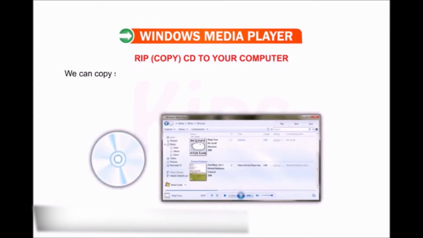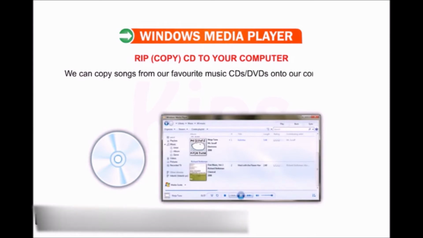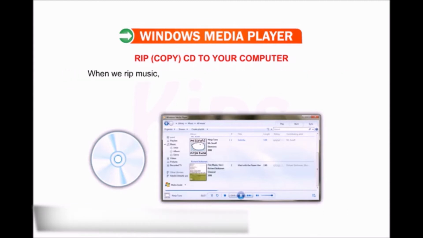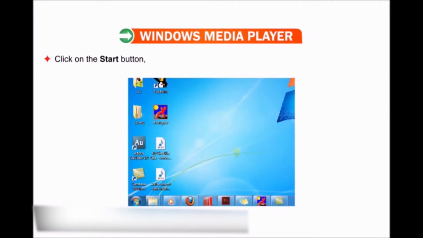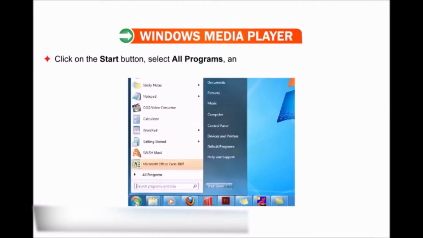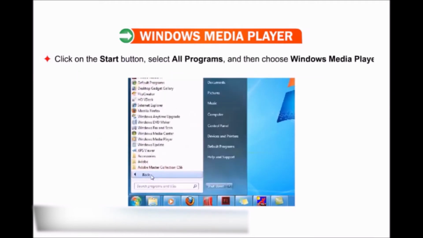We can copy songs from our favorite music CDs or DVDs onto our computers with Windows Media Player. When we rip music, we are copying songs from a CD to a computer. After the songs have been copied to our computer, we can use Windows Media Player to play and organize the songs, create playlists and copy music to a portable device. Click on the Start button. Select All Programs and then choose Windows Media Player from the list.